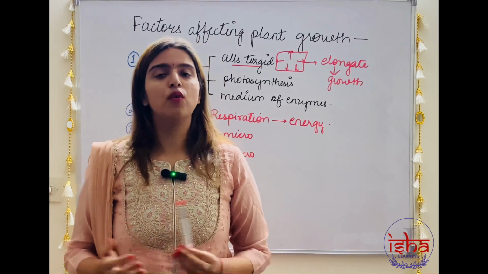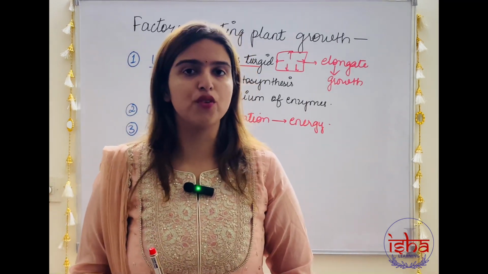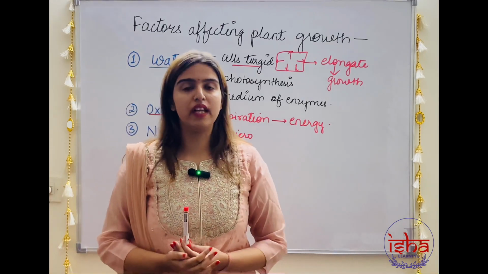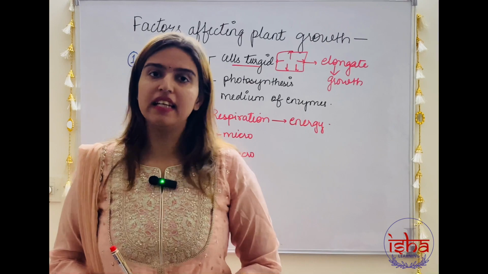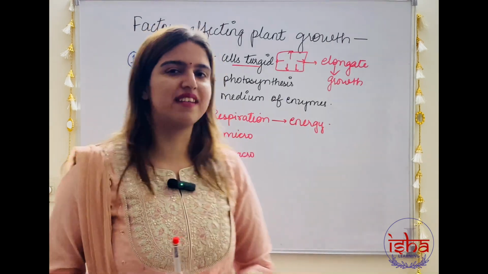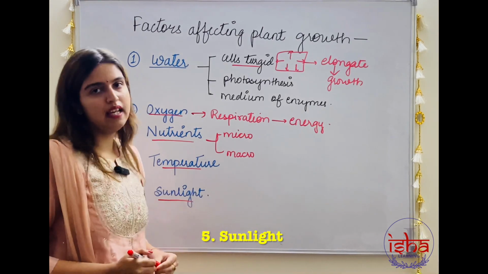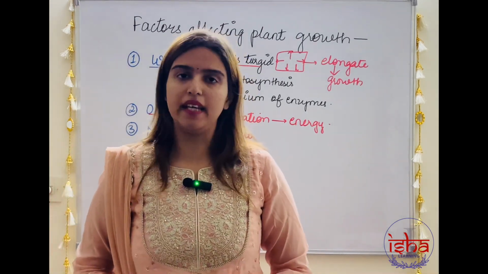Why is that? Well, all the enzymes work at an optimum temperature. Beyond that temperature, the enzymes, which are normally proteins, would get denatured and the plant is going to eventually die. So it's a heat shock basically. Another factor is sunlight. Now, sunlight, as we know, is very important for photosynthesis to take place.